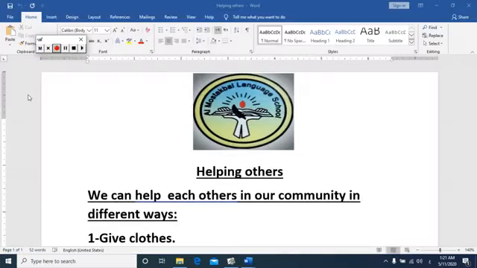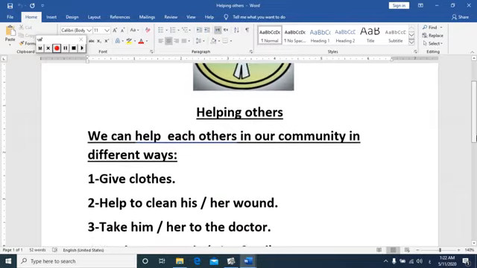The previous lesson was about helping others. We said that we can help others in our community in different ways, such as number 1, give clothes. Number 2, help to clean her or his wound. Number 3, take him or her to the doctor. Number 4, feed poor people, give food. Number 5, organize and clean the class. To be a good steward, you must make a change to help others. Okay?